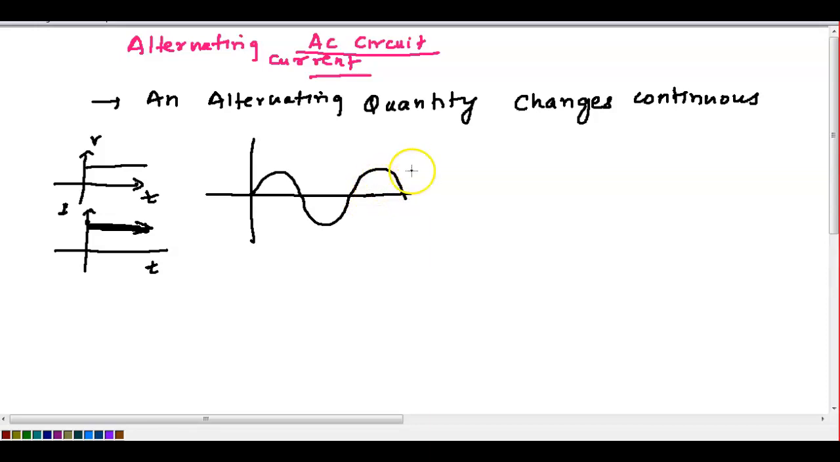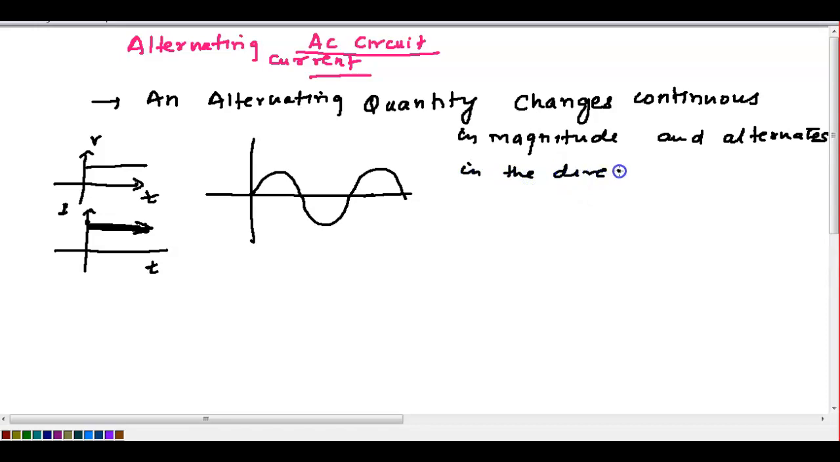Okay, so you can write here: alternating quantity changes continuously in magnitude and alternates in the direction at regular interval. Understood till here? So this is an AC circuit, and this quantity means current or voltage.